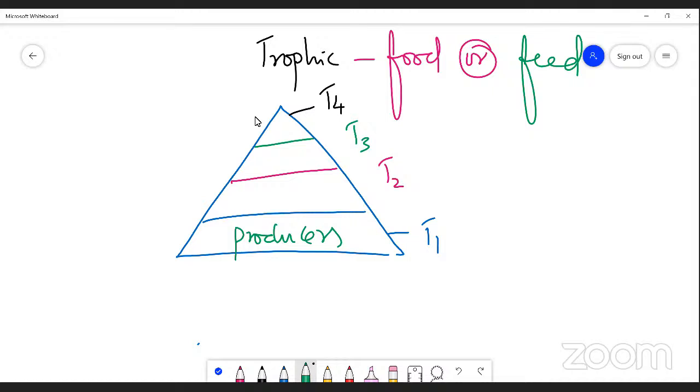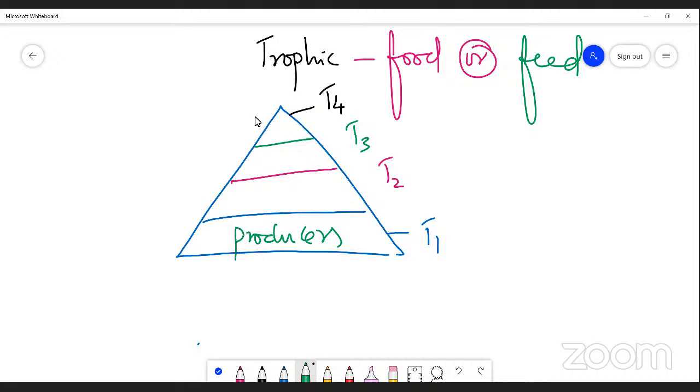Now, T1 is nothing but trophic level 1, the first element or the bottom of the trophic structure, in which all the green plants are found. So that is T1. As I said, the trophic level simply represents the position of an organism.